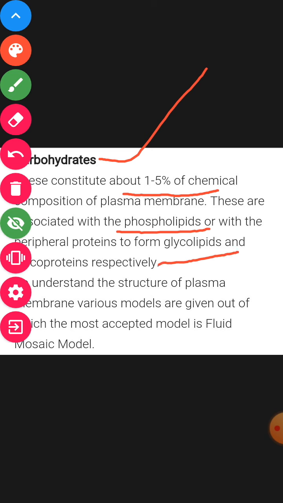When the carbohydrate is associated with peripheral protein, extrinsic protein, this is called glycolipid.